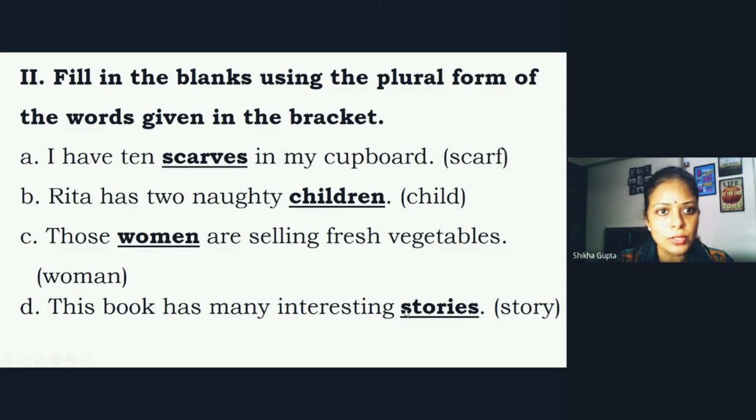Now, story word is ending with Y. Yes, and the rule says when the word is ending with Y, and before Y we have a consonant, R is a consonant, that means we are going to add IES and we will drop Y. So, stories, S-T-O-R-I-E-S. This book has many interesting stories. So I hope, children, singular, plural, genders, you have all revised nicely.